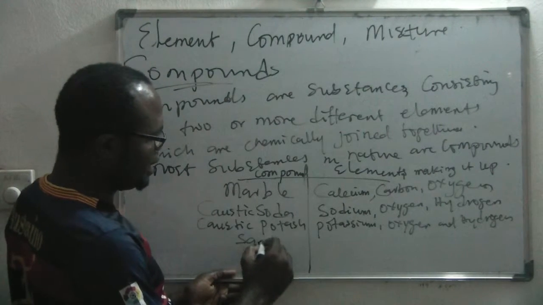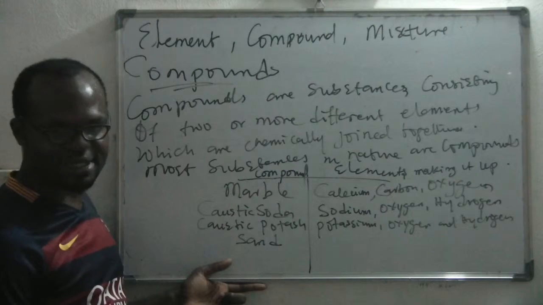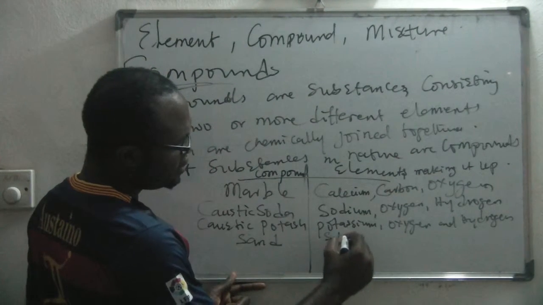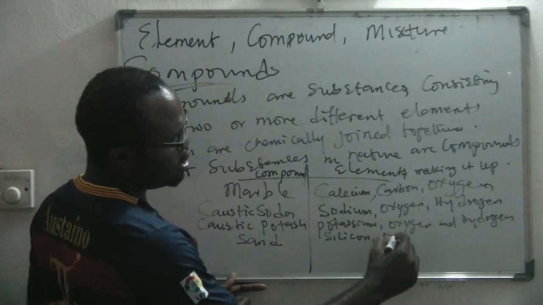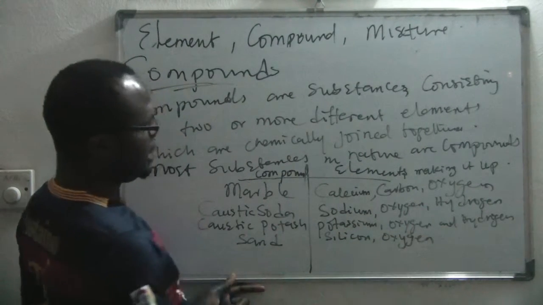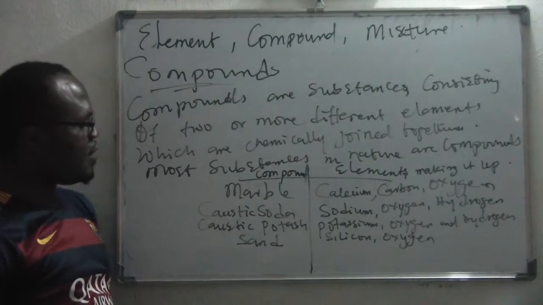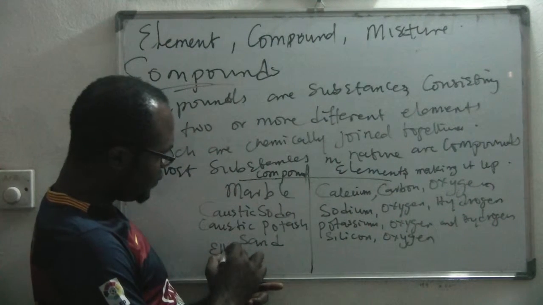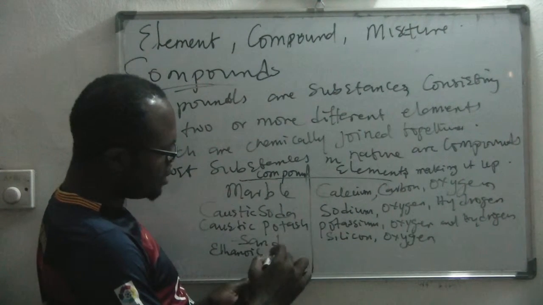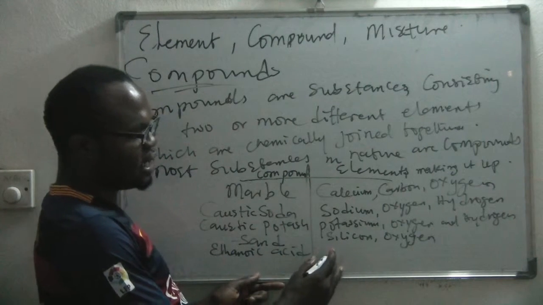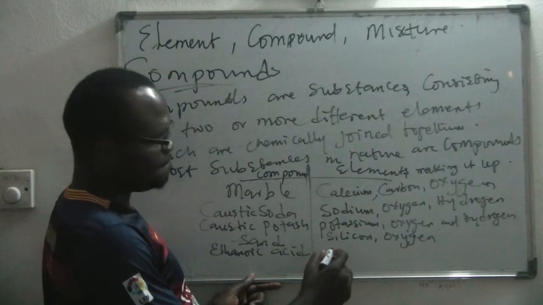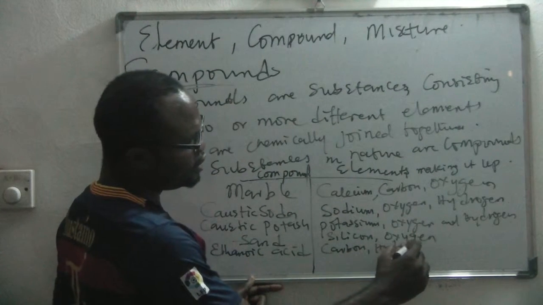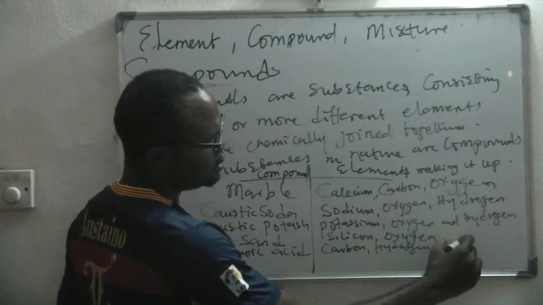What other compound? Sand. I told you that most things you see on earth are compounds. The sand that you pick is made up of silicon and oxygen. What other compound do we have? Ethanoic acid. What elements? Carbon, hydrogen, and oxygen.